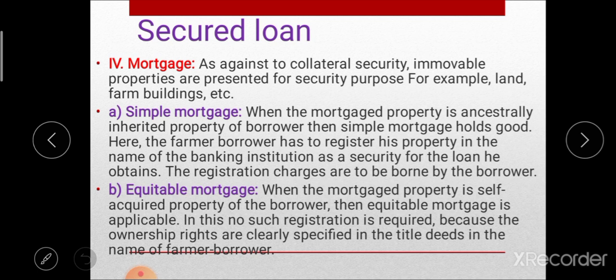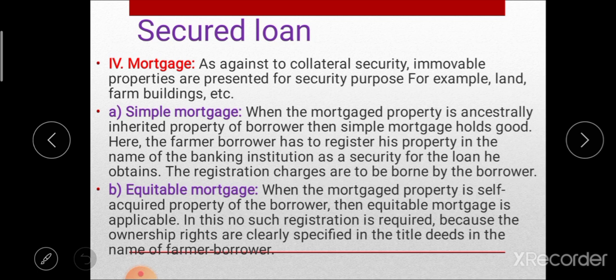In that, the first one is simple mortgage. Simple mortgage, when property is inherited from an ancestor and this property is used for security purposes, then it is called a simple mortgage. That means whatever the inherited property, when used as security, is called a simple mortgage. In case of simple mortgage, the farmer or borrower has to register the property in the name of the banking institution.